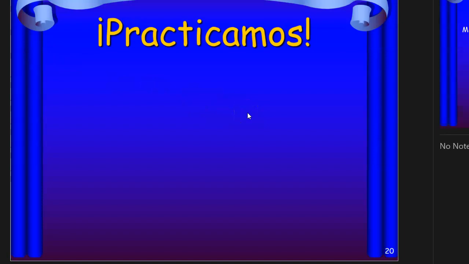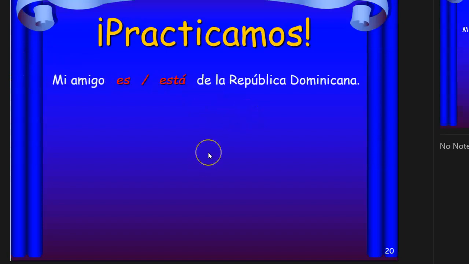Mi amigo es de la República Dominicana. We're using ser in this example, because we're talking about origin, to be from some place. And the way that we know we're talking about origin is the use of the preposition de. De is always used with the verb ser because we're talking about being from some place instead of the verb estar where you're talking about being located at a particular place.